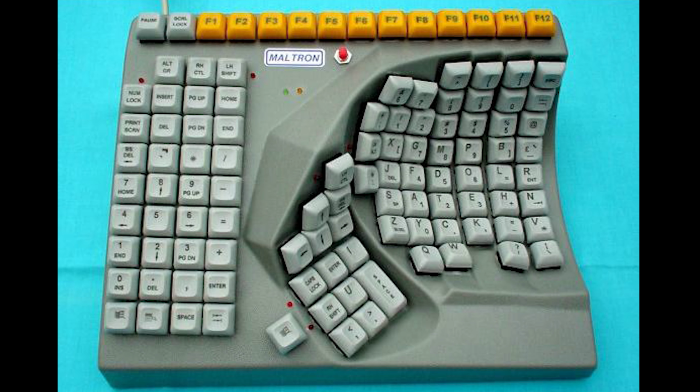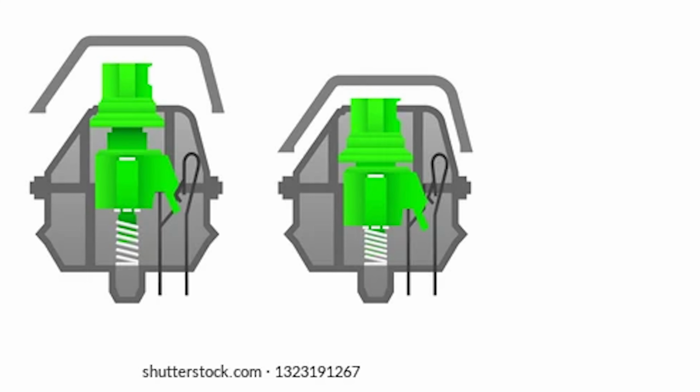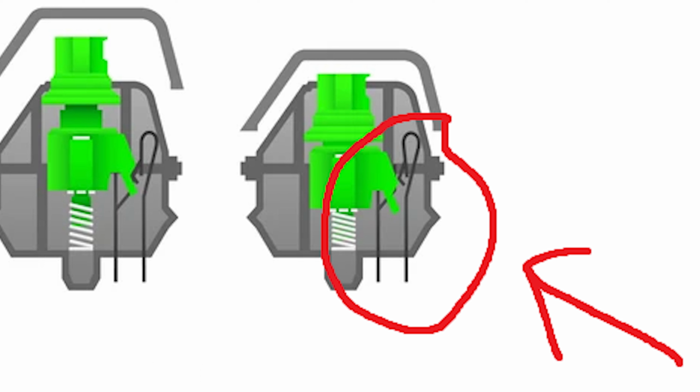So, keyboards. I use a mechanical keyboard to play the game, which is slightly different from a normal keyboard. We'll get to that later. This is a diagram of a mechanical keyboard switch, and basically what it's trying to show is that when you push down on the key, the spring goes down until it activates that little mechanical switch on the right, which registers a keystroke for your computer.